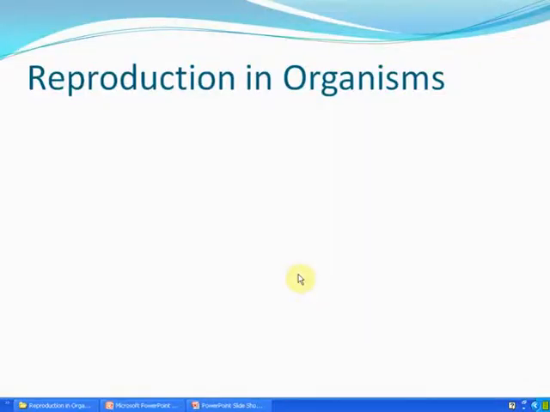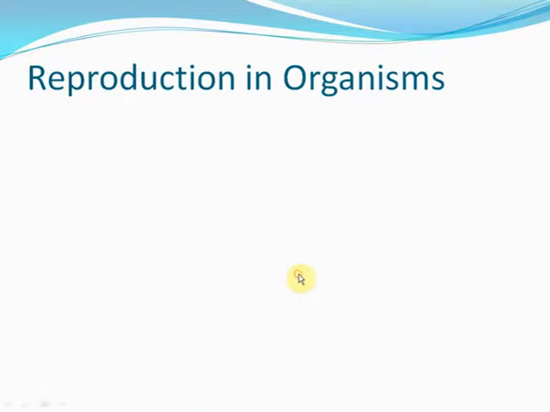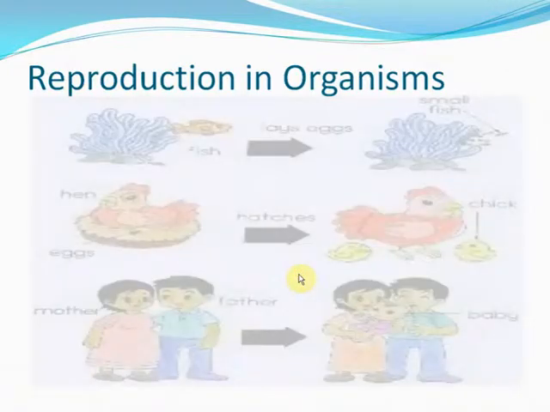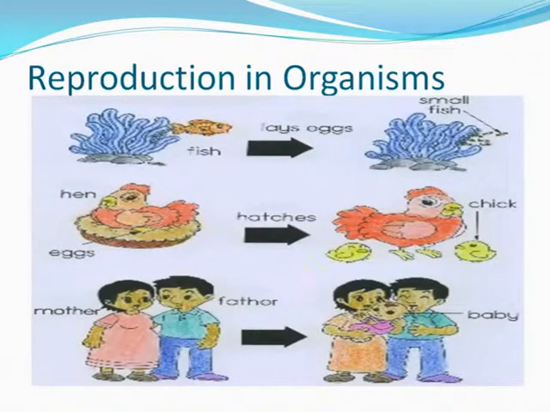Today we are going to talk about reproduction in organisms. Here you see all living beings reproduce, whether plants or animals, they give birth to young ones. See, fish lay eggs while the hen hatches the eggs and the mother human being gives birth to a young baby.